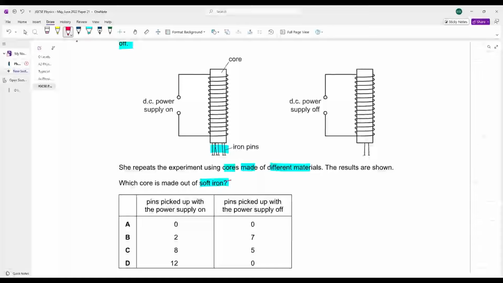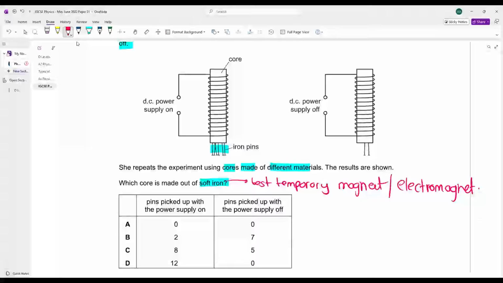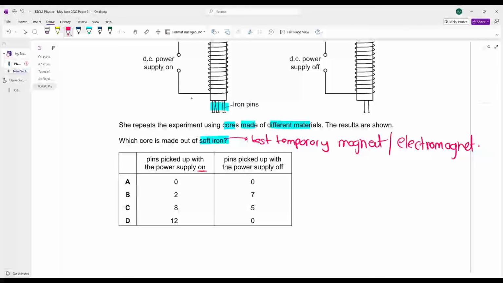तो बेटा हमेशा याद रखो, soft iron is the best temporary magnet. Soft iron is the best temporary magnet, or you can say soft iron is the best electromagnet. If you are the best electromagnet, क्या होगा? When you close the switch, जब आप स्विच को क्लोज ऑन करोगे, पावर सप्लाई को ऑन करोगे, soft iron will pick up the maximum number of iron pins. And when you switch off the power supply, you will pick up none of the iron pins. Due to soft iron being the best of magnets, D is your answer.